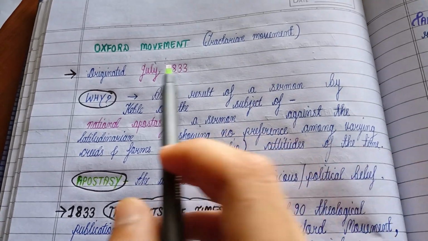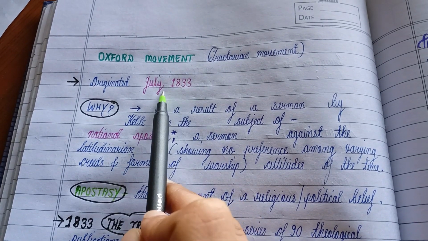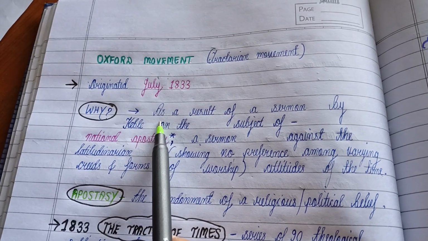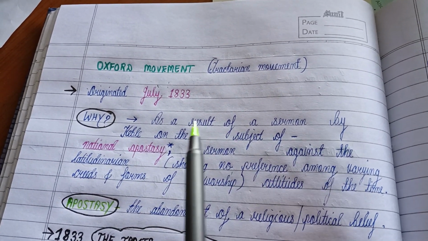Oxford Movement. It is also referred to as the Tractarian Movement. It originated in the year 1833, around July. Why this movement took place, why it began, that is the question.